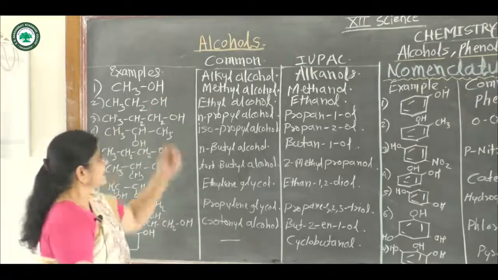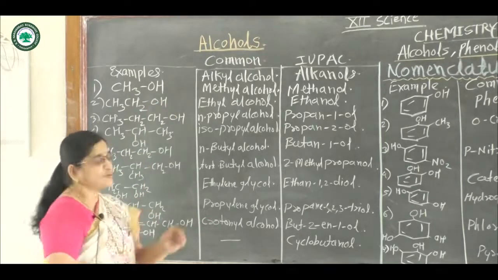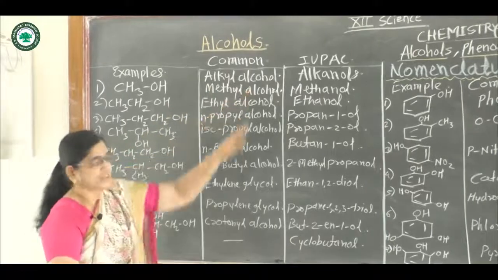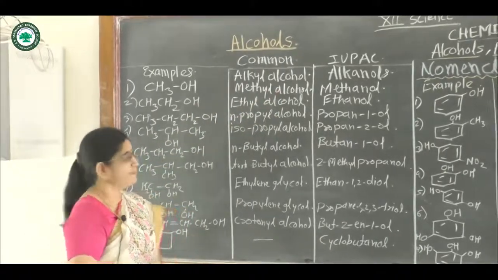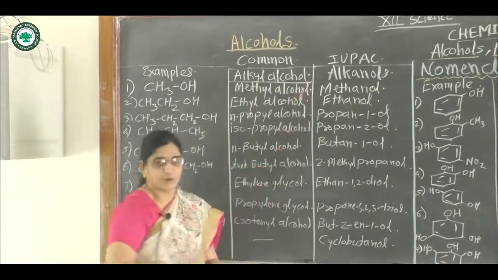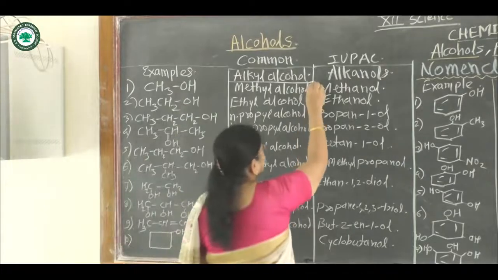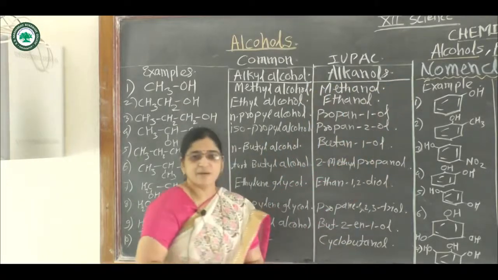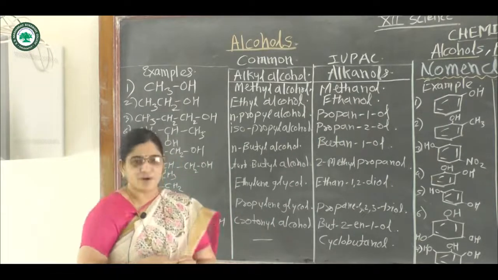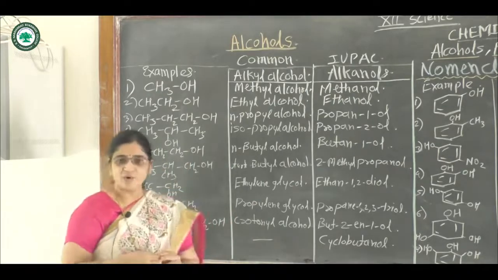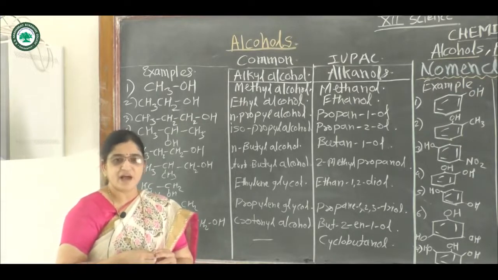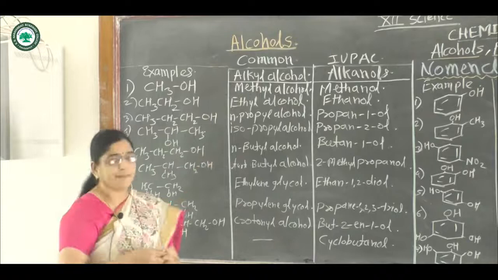First of all, nomenclature of alcohols. There are two systems for nomenclature of alcohols. First one is the common name system, and second one is the IUPAC system. In the common name system, alcohols are named as alkyl alcohol, and in the IUPAC system they are named as alkanols by replacing the E of the corresponding alkane by ol. Again, higher alcohols are named as normal, primary, secondary, iso and neo in the common name system.